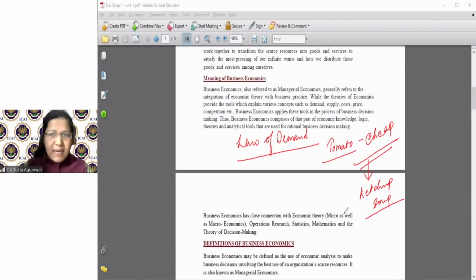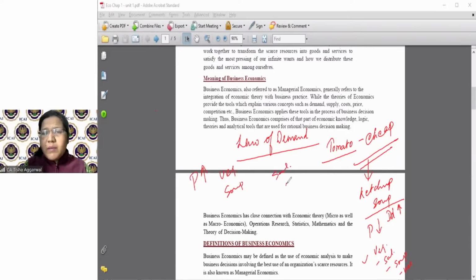Now, can you understand this? The moment the prices of the tomatoes are going down, your mom is going to use the tomato even for the vegetables, for the salads, for the soups, and for the ketchup. What is happening? The demand is going high. But the moment the price goes high, your mother is going to say, no, no, no, let's stay in the budget. My whole grocery budget, my whole household expense budget is going to change. So let's restrain ourselves. Let's just put it in the vegetables, or maybe just in the soup. No salad, maybe no ketchup.